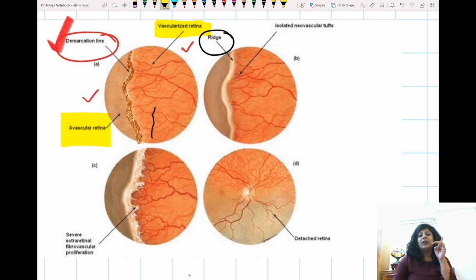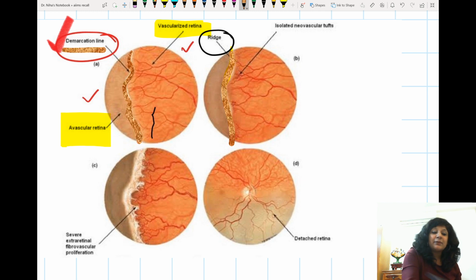This is stage 1. Now stage 2 develops a ridge. What do you mean by ridge? Suppose this is a line. Now over this line something more thick has developed. So this ridge becomes raised. Now the line becomes raised as if you have put a line of bricks or a layer of bricks over it. So this thickened one is actually called a ridge. So earlier it was just a demarcation line, now it becomes a ridge. Now this was your stage 2. One is your demarcation line, second is your ridge.